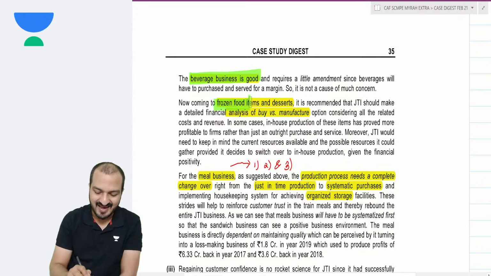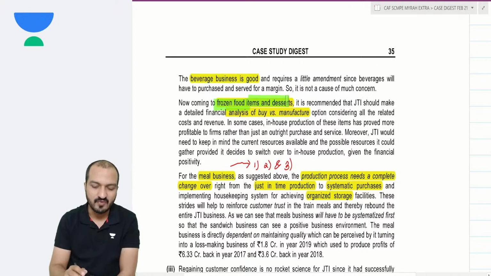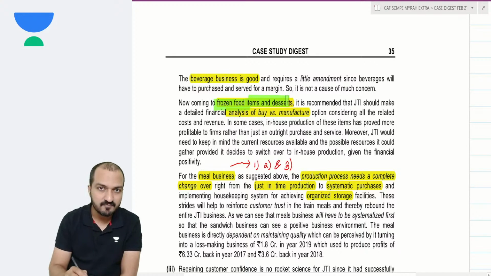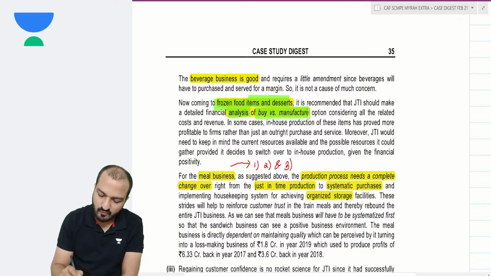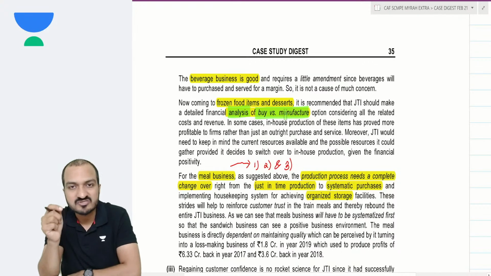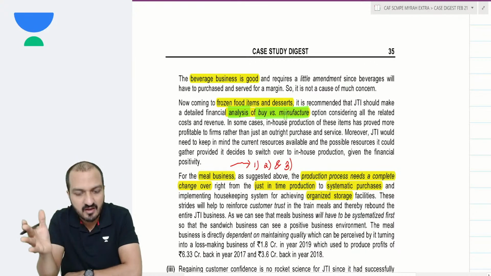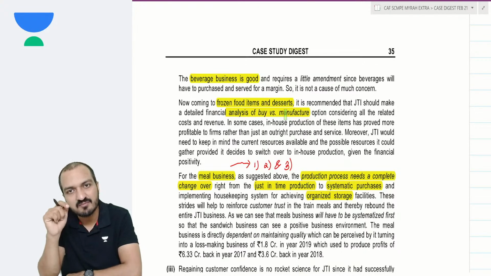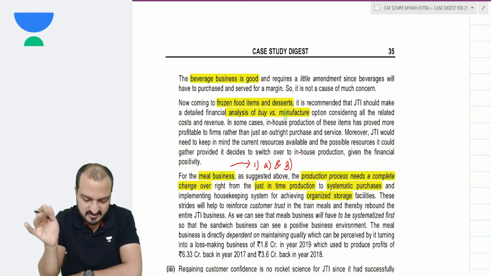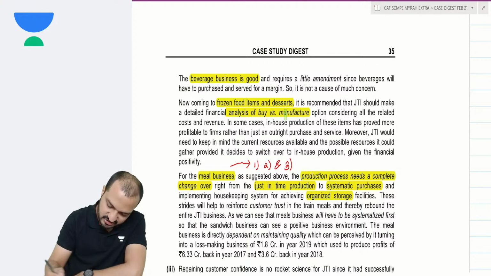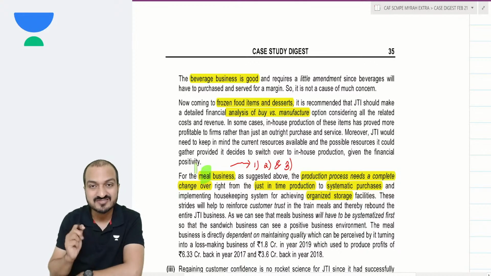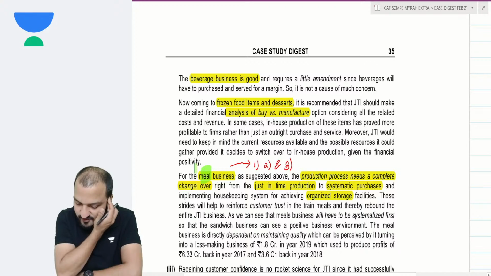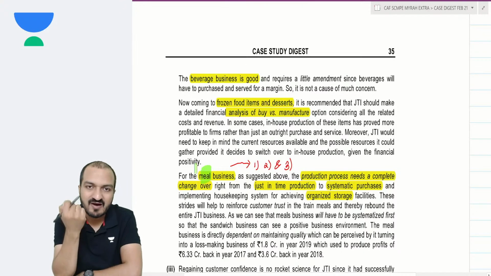Frozen food and desserts business is also pretty well, but you can think of analyzing a make versus buy proposal. Right now you are simply buying all the frozen food and desserts. You just evaluate whether it is suitable to make them in your company or not. Just a suggestion. But the main suggestion pertains to the meal business, because this is the place where I have gone wrong. So for the meal business, how to revive this business?